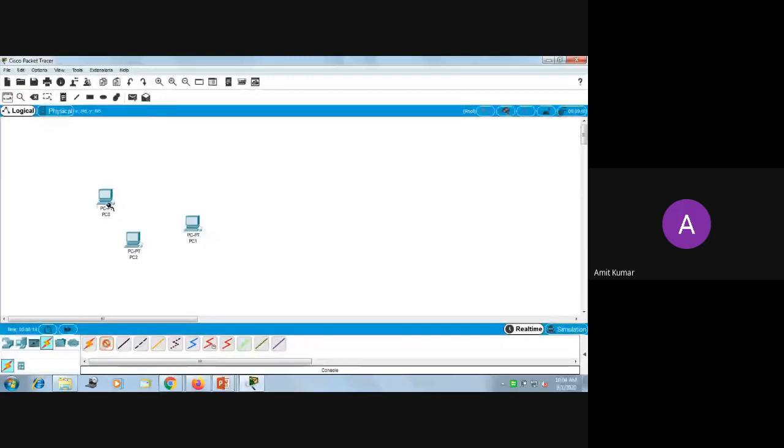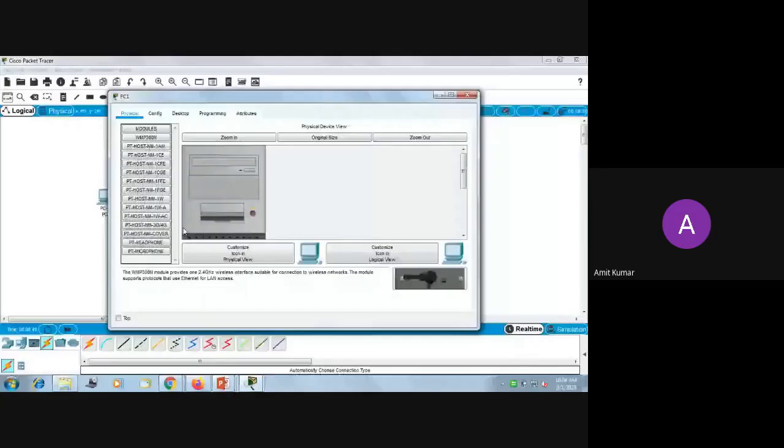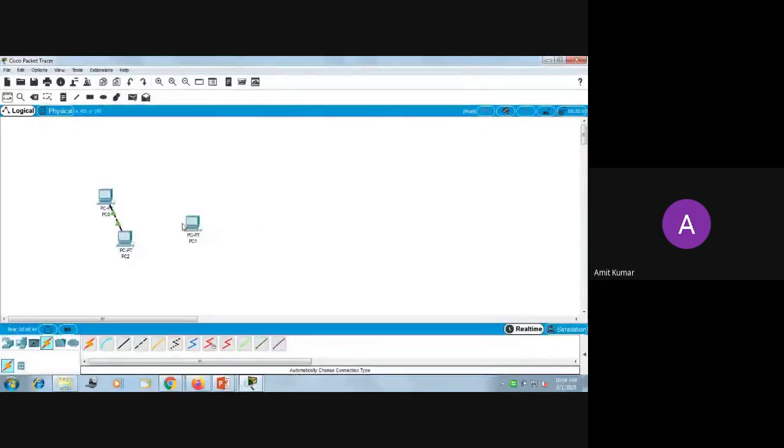So if you want to connect PC1 to PC2, you can connect through the Ethernet port. So it will be connected using the Ethernet port. Now we know that we have only one Ethernet port. So if you try to connect this PC, you can see here the cable cannot be connected to that port because we have only one Ethernet port. So that will become a challenge when you are using a PC.